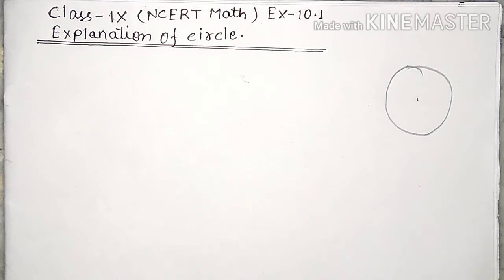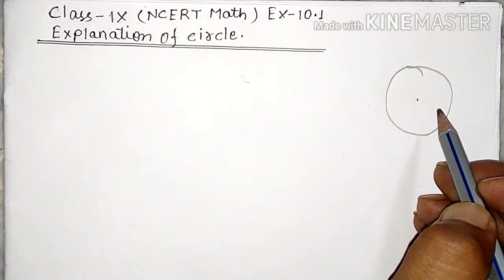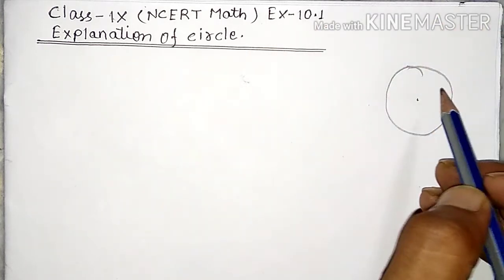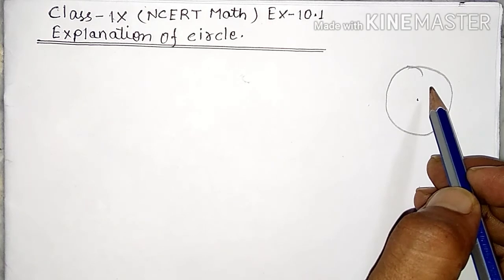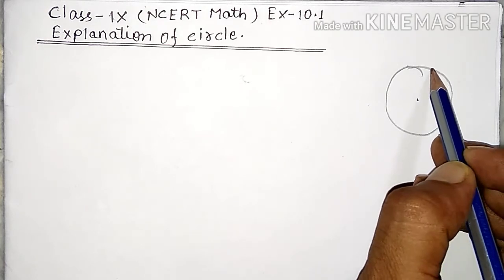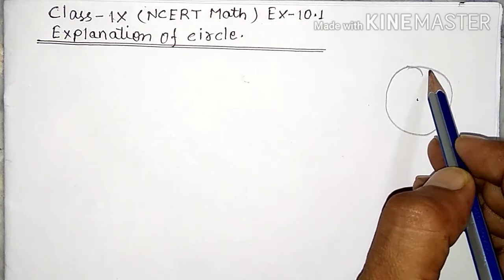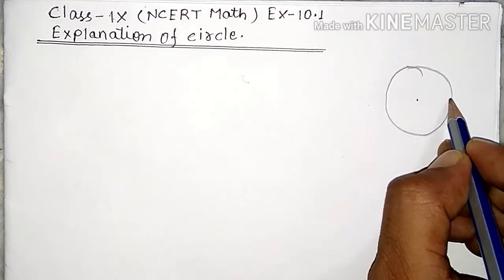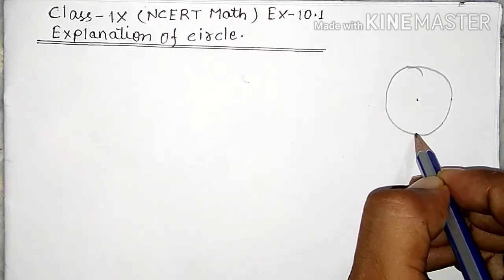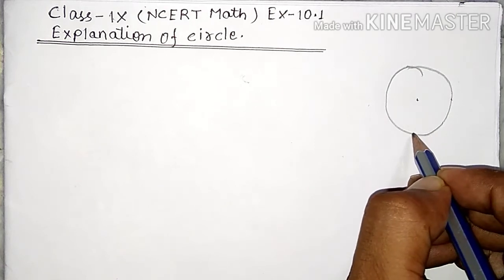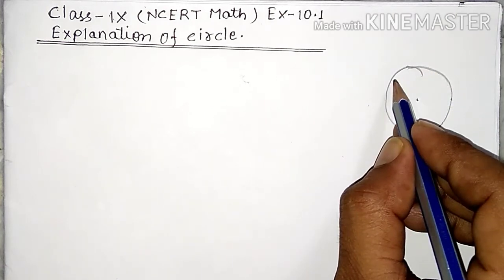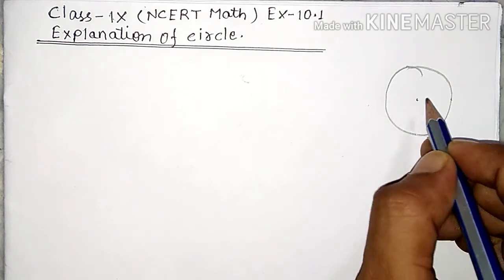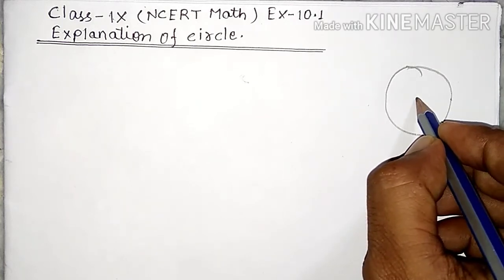It is the collection of all the points in a plane. This is our plane, and a circle is a collection of all the points in a plane which are at a fixed distance. Suppose we are talking about this point. The distance between this point and this point is fixed. This point and this point is fixed. So it is the collection of all the points in a plane which are at a fixed distance from the fixed point. The fixed point is the center of the circle.